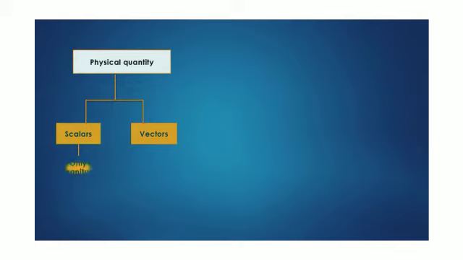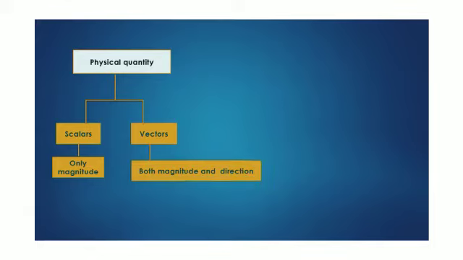We classify physical quantities into two classes. One is scalars or scalar quantities, and the other is vectors or vector quantities. So what are scalar quantities? The quantities which have only magnitude are called scalar quantities. And the quantities which have both magnitude and direction are called vector quantities.